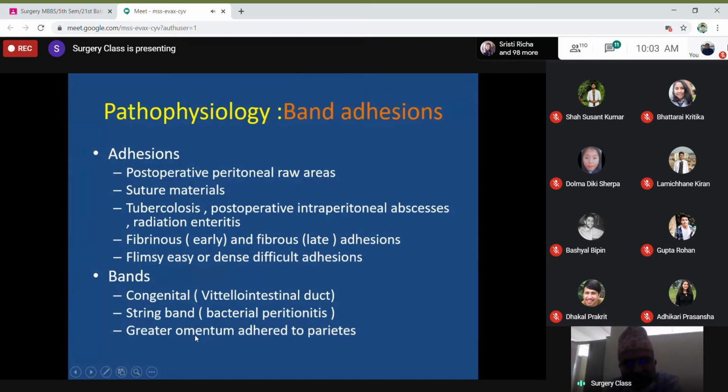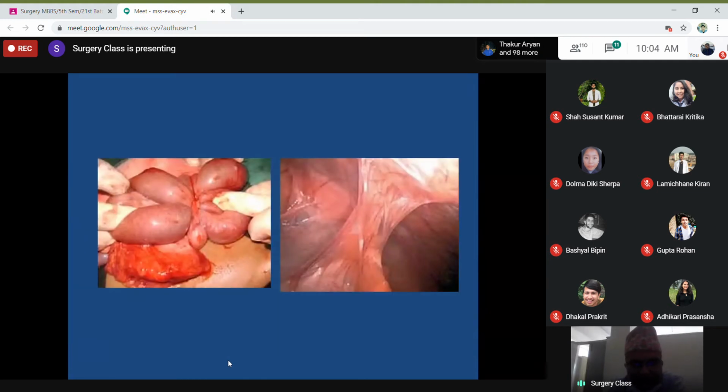That is not only the acquired bands. Sometimes we may have congenital bands, like the vitellointestinal duct band. Sometimes a string band may form because of bacterial peritonitis. Sometimes the greater omentum itself gets adhered to some other part of the peritoneal cavity and acts like a band. These are the common conditions.